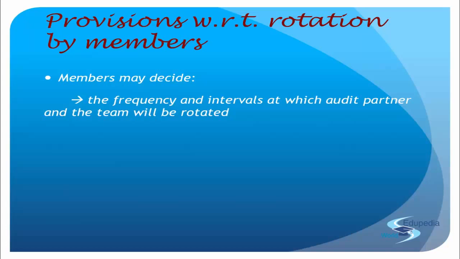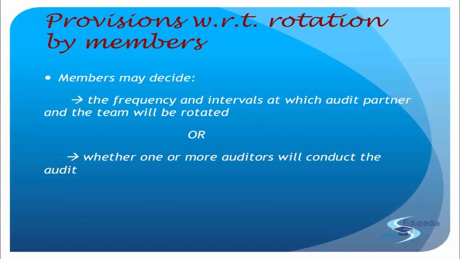Now understand, if there's a firm, rotation within the firm is possible. But what in the case of an individual? Rotation within an individual cannot be possible. We cannot say, you are a split personality, shift and shift. Come on, that's not practical. So what the members can do is appoint one more individual along with that individual.